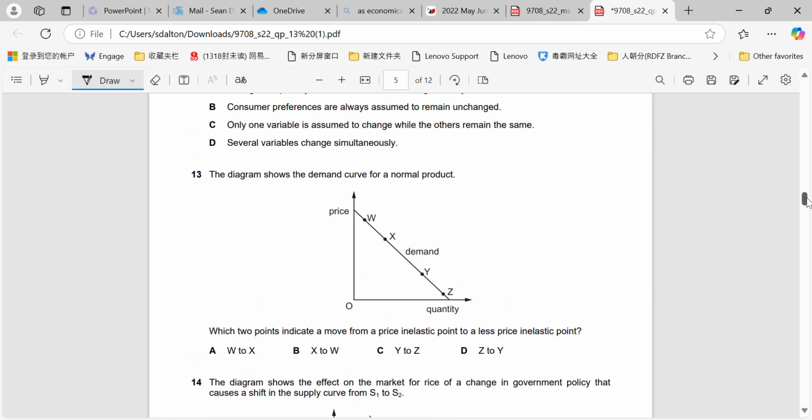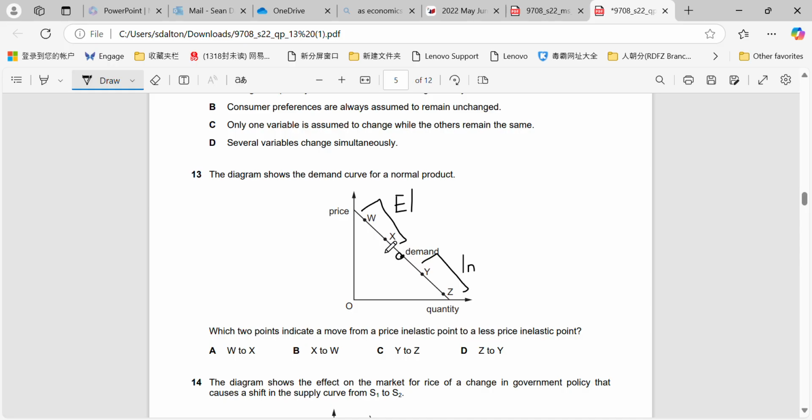This is 13, a linear demand curve question. They come up all the time too. So you've got to remember, if I just label it here, W and X, they would both be elastic points. Y and Z would be inelastic. Remember, the linear demand curve theory is based on how the quantity changes. So at this point here where it says demand, it would be unitary, right?